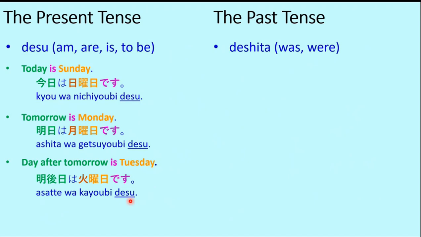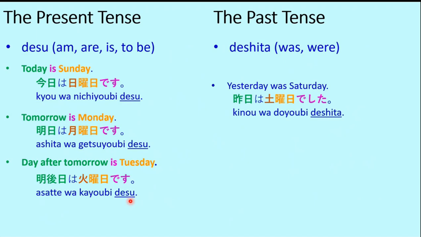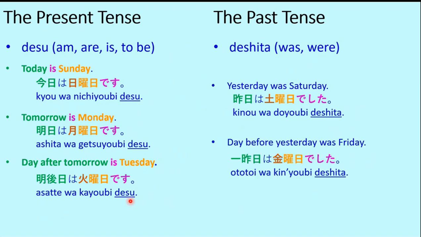Now the past tense is deshita. Masu is mashita, and desu is deshita, and it represents was or were. Yesterday was Saturday. So what will be the sentence in Japanese? Kino wa doyobi deshita. Kino is yesterday, doyobi is Saturday, and deshita is was. Day before yesterday was Friday. Day before yesterday is called ototoi in Japanese. So ototoi wa kinyobi deshita. Day before yesterday was Friday.